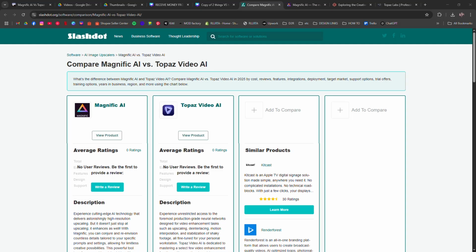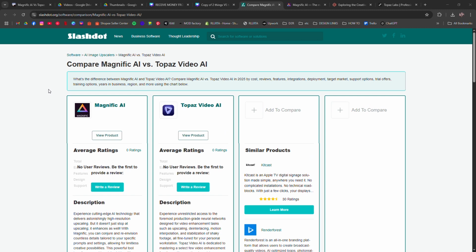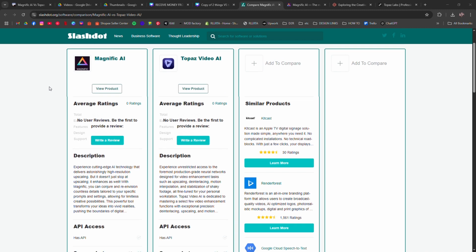Magnific AI versus Topaz AI. I'm going to tell you the key differences between Magnific AI and Topaz AI, two powerful tools for upscaling and enhancing images with AI.